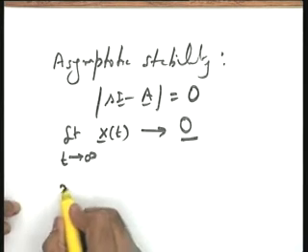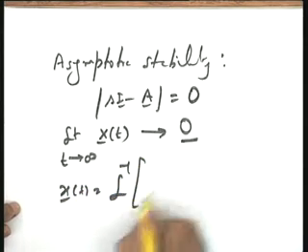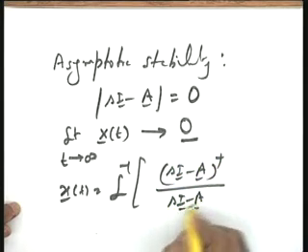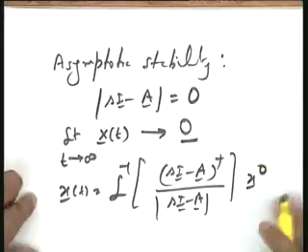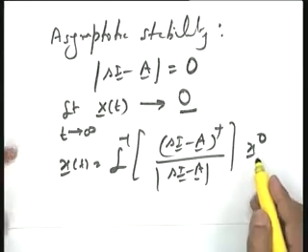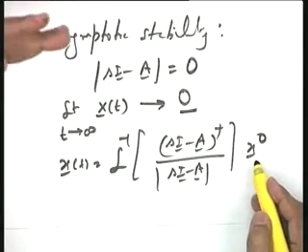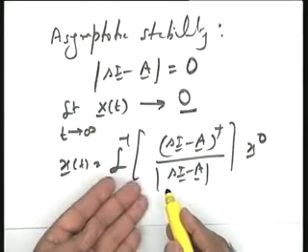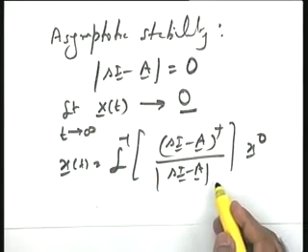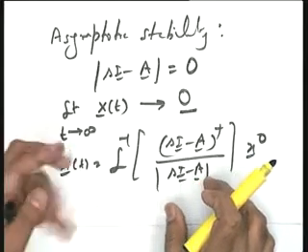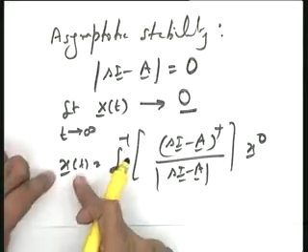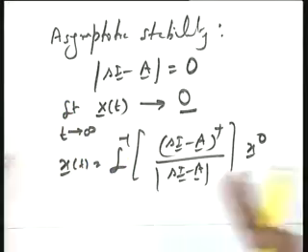Your x of t is the Laplace inverse of adjoint of sI minus A divided by determinant of sI minus A, times x naught. Take any x naught. x naught is simply a constant, a scale factor, doing the same thing as the zeros of the transfer function. So the dynamics is guided by the determinant of sI minus A. If all the roots of this equation are in the left half plane, all the dynamic modes decay to 0, and therefore x of t will decidedly decay to 0 as t tends to infinity.